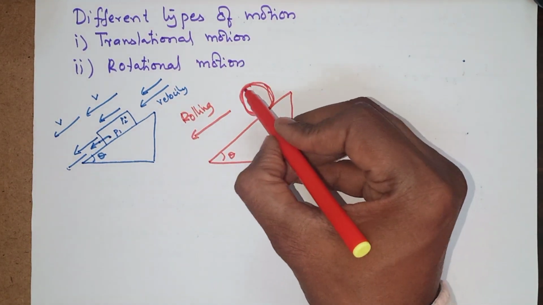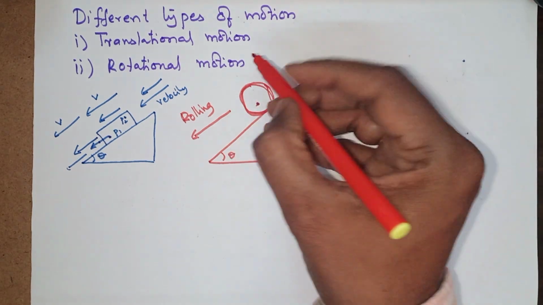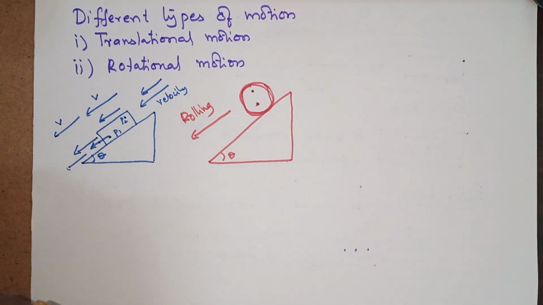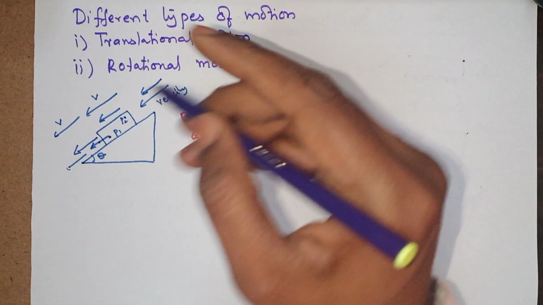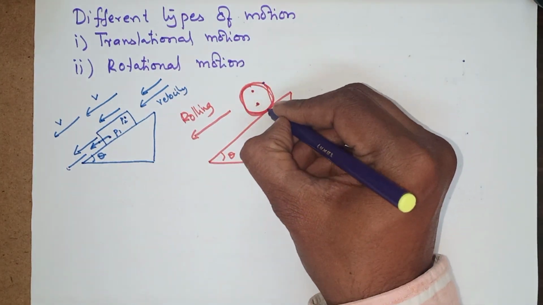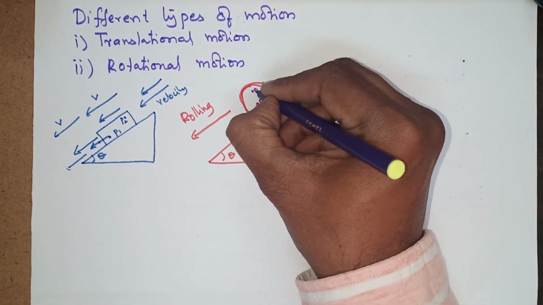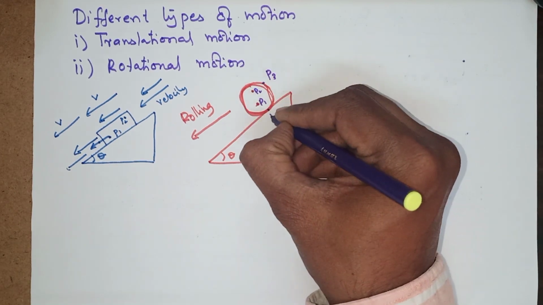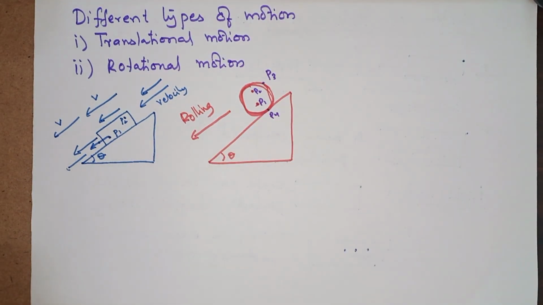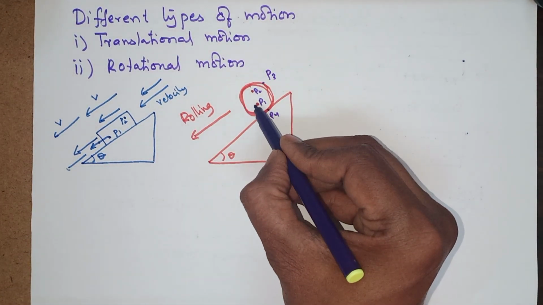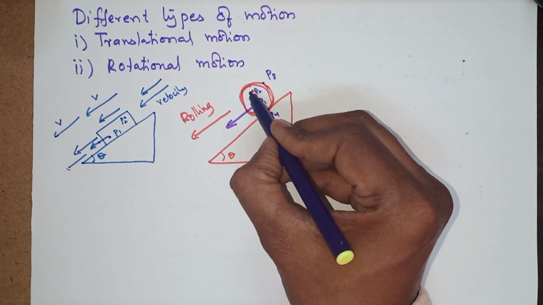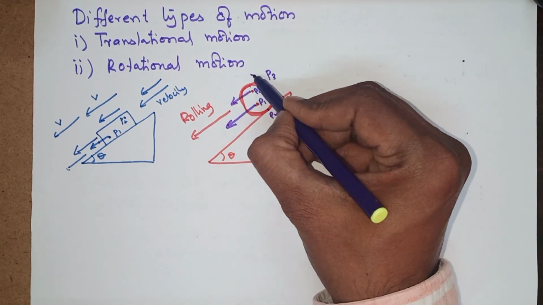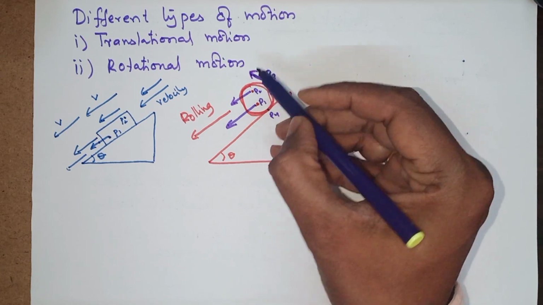Let us observe some points here, p1, p2, p3 and p4. As it is rolling down, this is the direction of the velocity, this is the direction of the velocity, and this is the direction of the velocity.